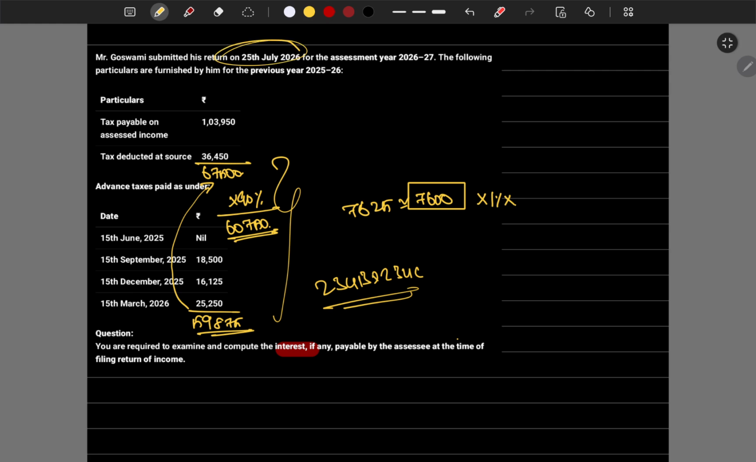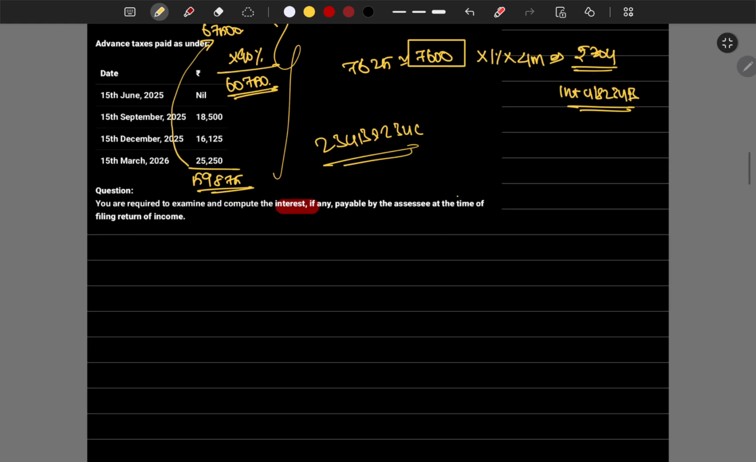They have filed the return on 25th July. From the year end of the financial year to 25th July is how many months? April, May, June, July, 4 months. So 7,600 into 1 percentage into 4, which is rupees 304, is the interest under section 234B.